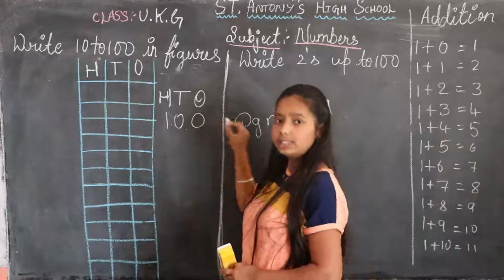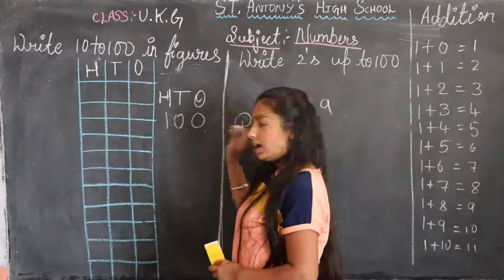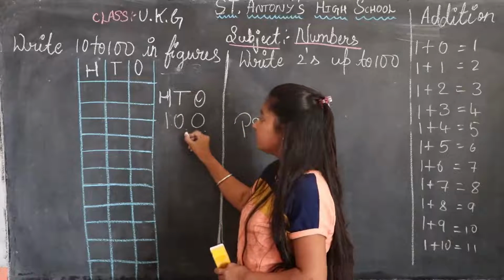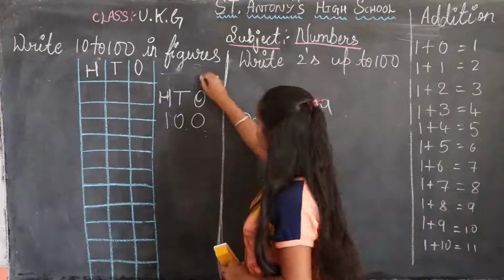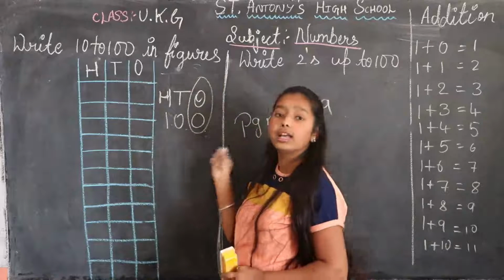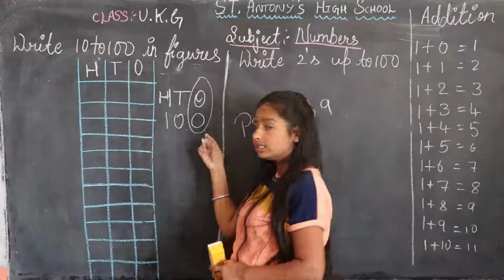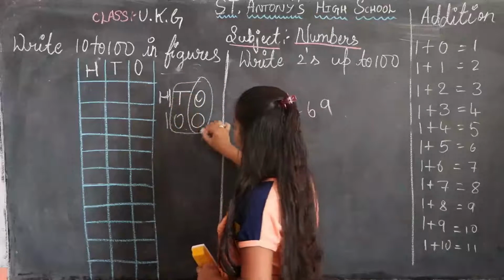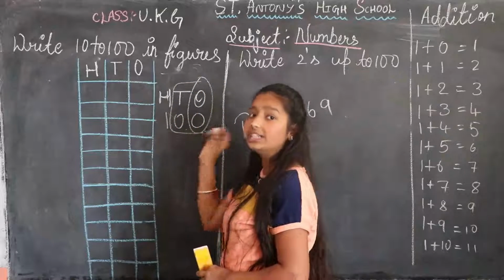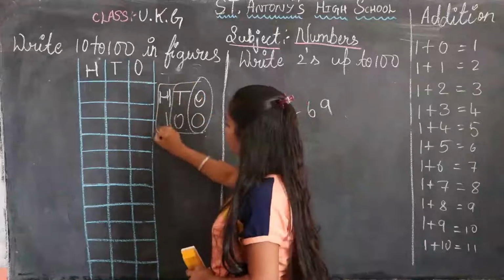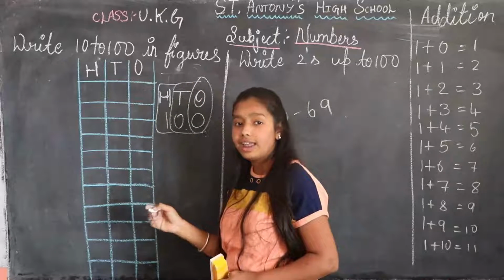Hundreds, tens, ones. Okay, I hope you understood. Hundreds, tens, ones. A one-digit number we call ones. A two-digit number we call tens. A three-digit number we call hundreds.